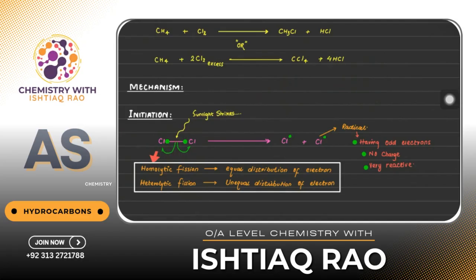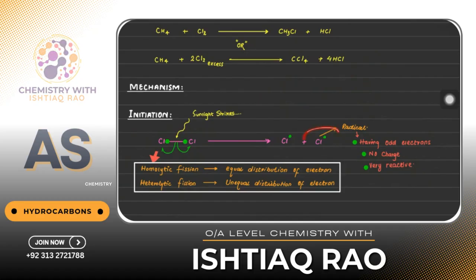It's called equal distribution of electrons, and when there is equal distribution, a radical is produced. What is a radical? Having an odd number of electrons, no charge, very reactive. You can see there is no charge on a radical, and they are really highly reactive, right?